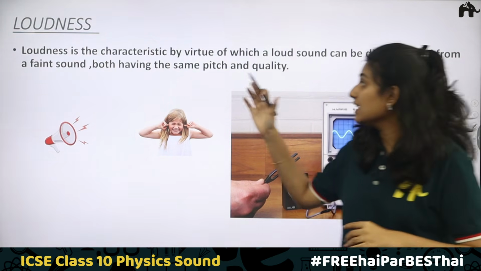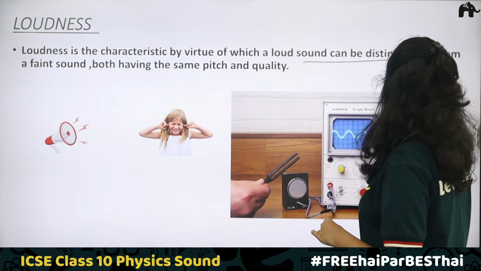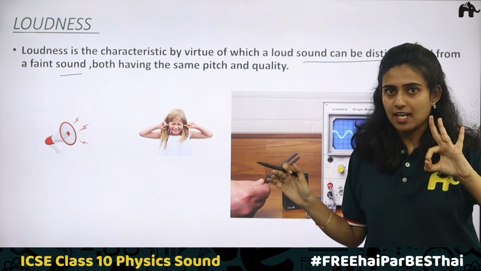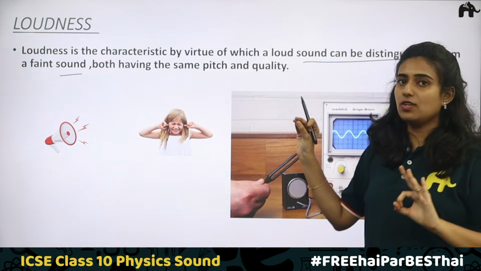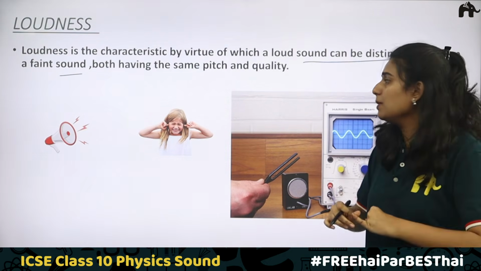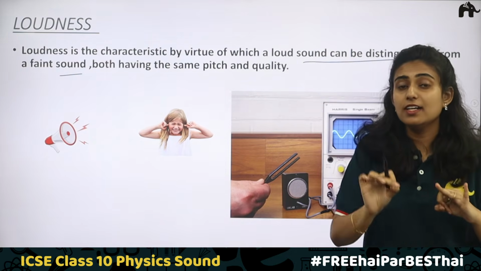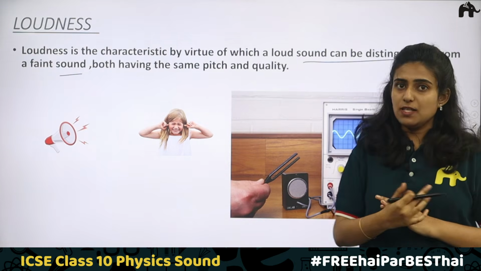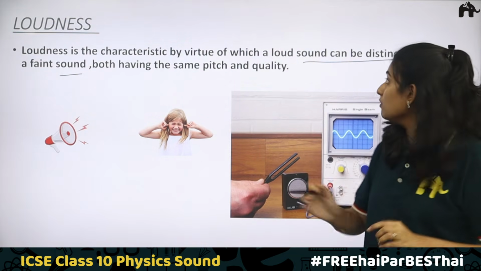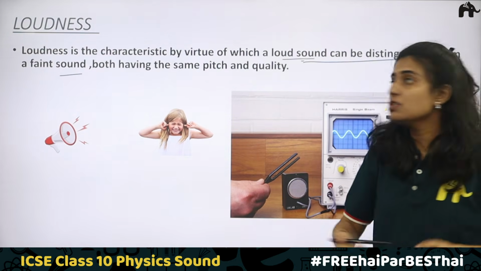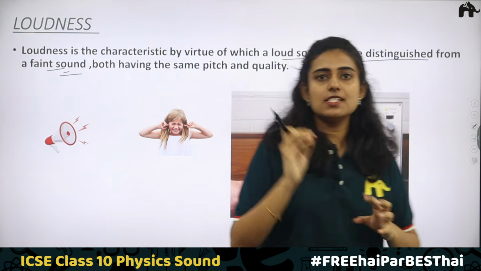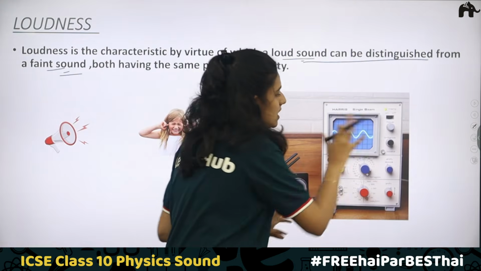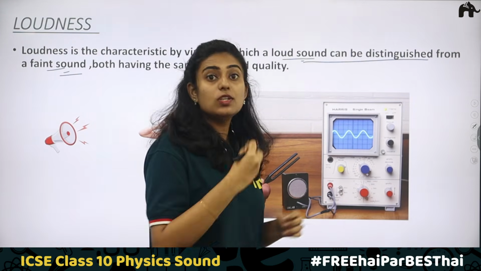You can define loudness as a characteristic by virtue of which a loud sound can be distinguished from a faint sound, both having the same pitch and quality. Even though the teacher produces the same quality and same pitch of sound, what is heard by the first bench student, the second bench student and the last bench students will be different. The first bench student hears a loud sound, whereas the last bench student hears a faint sound. To explain this, let's consider an experiment. Here you are taking a tuning fork, a microphone, and a CRO. CRO is a cathode ray oscilloscope, which is used to display waves.